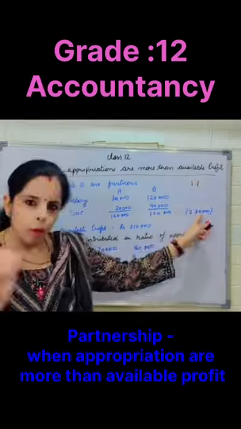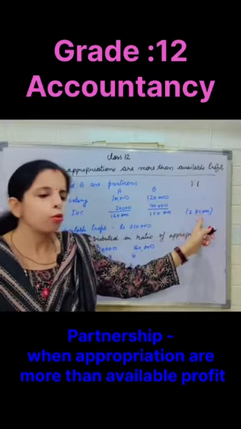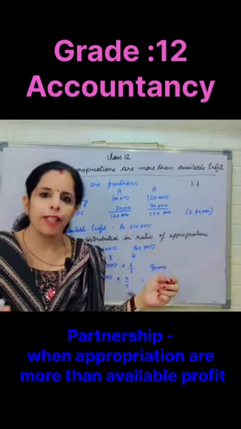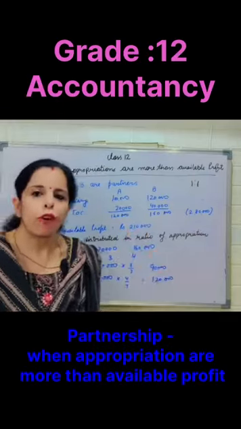The total amount which the company has to pay to the partners is 2,80,000, but the available profit is 2,10,000. So the available profit is less than the amount of appropriation. So what is to be done?